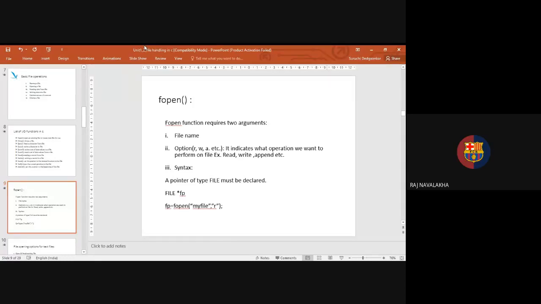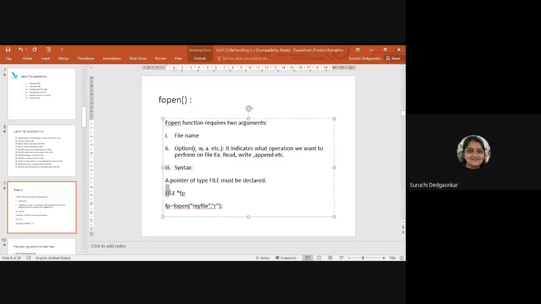Ma'am, can you repeat what the append etc. do? Yes, I will repeat. I will go to the details of the modes of file opening. But initially, to start with, how to start a file? You have to declare a pointer of the file structure, capital FILE, and this pointer can be initialized by calling the fopen function. Give the name of the file which you want to open and the mode of opening.